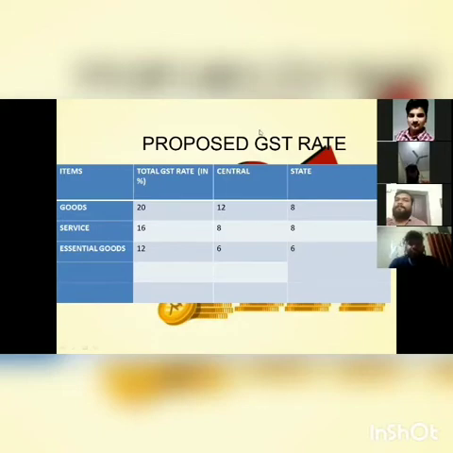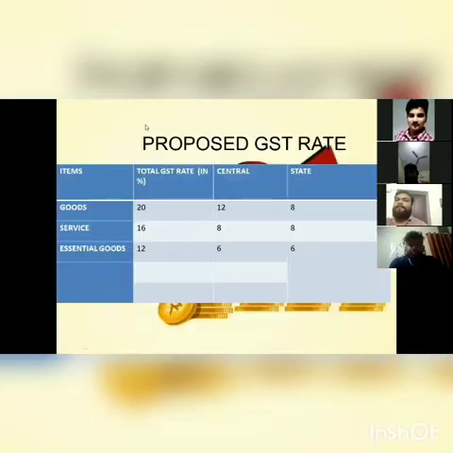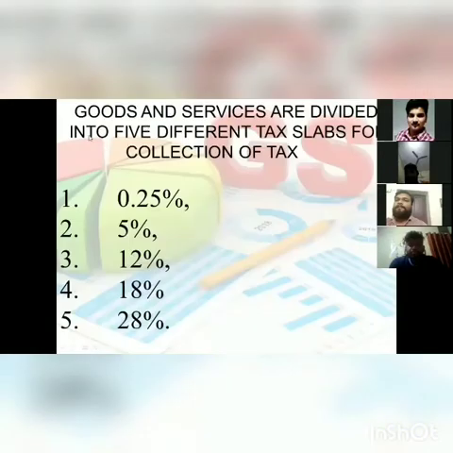And under 18% come hair oil, toothpaste, soaps, capital goods, and industrial intermediates. All these things come under 18%. And in 28%, all the luxury items such as small cars, consumer durables like ACs, refrigerators, premium cars, cigarettes, and all these things come under the 28% slab.